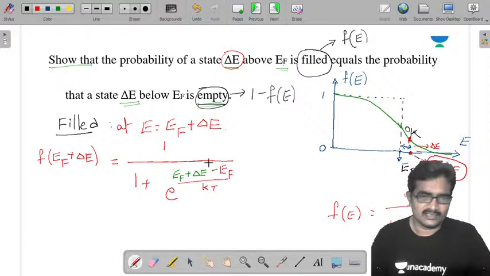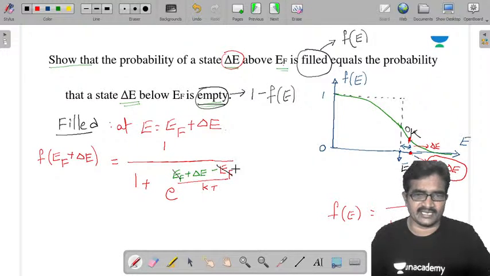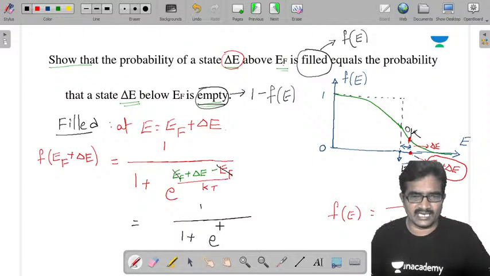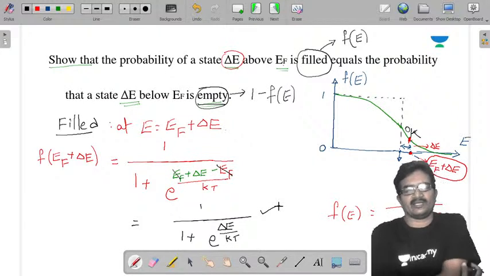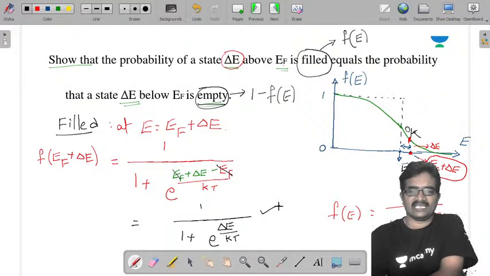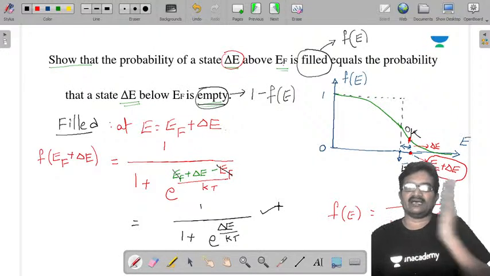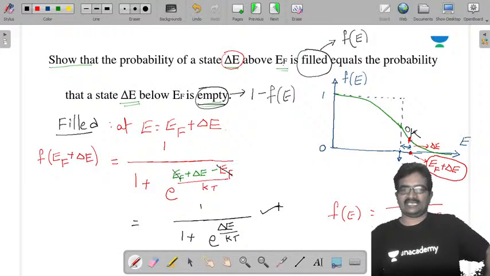So here this EF gets cancelled. Now it is 1 by 1 plus e power delta E by KT. So this is the probability of occupancy, or probability of filled, at an energy level E, a delta E above the EF.